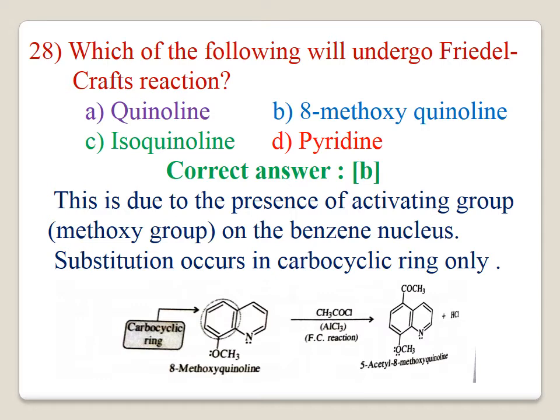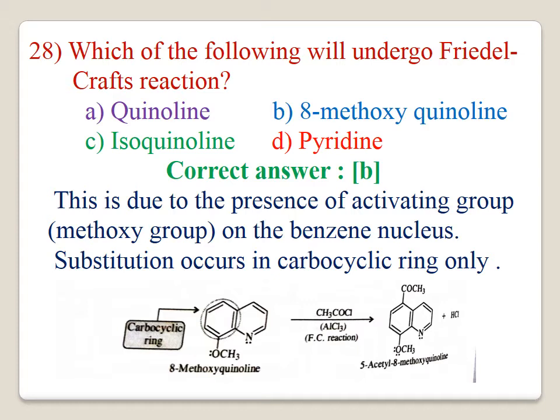28. Which of the following will undergo Friedel-Crafts reaction? A. Quinoline, B. 8-methoxyquinoline, C. isoquinoline, D. pyridine. The correct answer is B. You know very well, quinoline, isoquinoline and pyridine do not undergo Friedel-Crafts reaction due to the absence of an activating group. 8-methoxyquinoline undergoes Friedel-Crafts reaction. This is due to the presence of the activating methoxy group on the benzene nucleus.